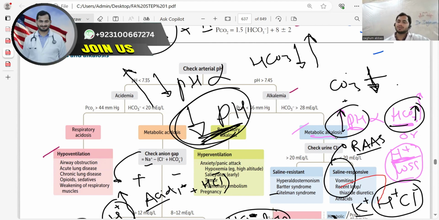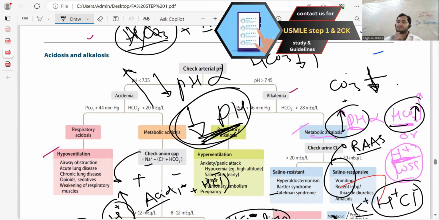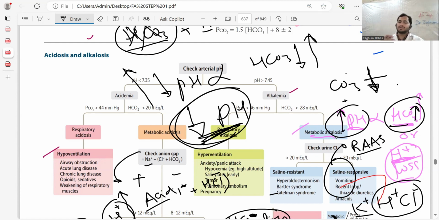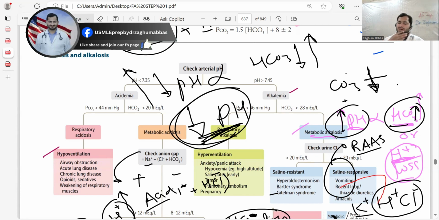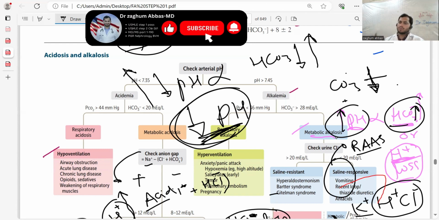Whenever you have dehydration, I have described one aspect of this disorder, metabolic alkalosis, meaning you are losing chloride, you are losing H positive. But the other concept that is important is dehydration. Whenever there is dehydration, excessive sweating, vomiting, or diuretics, in diuretic use more urine is produced. In vomiting, H is lost, water is lost. What will happen? The renin system will be activated. The important component is aldosterone. Aldosterone tries to absorb water, absorb sodium, and kick out potassium and H positive.